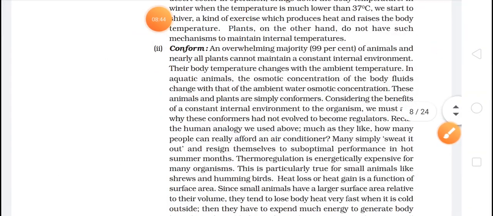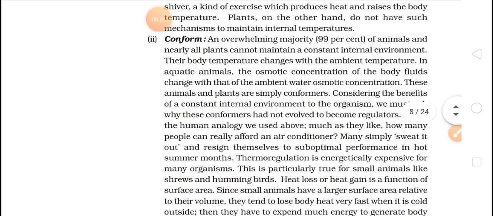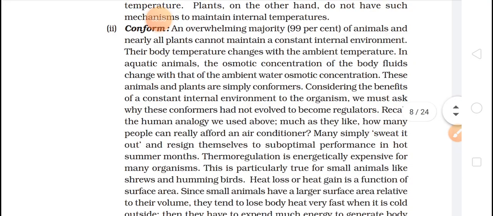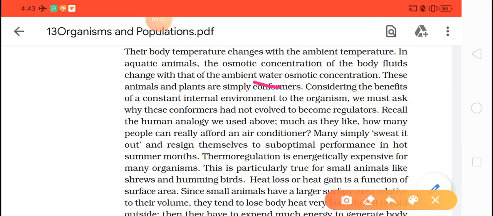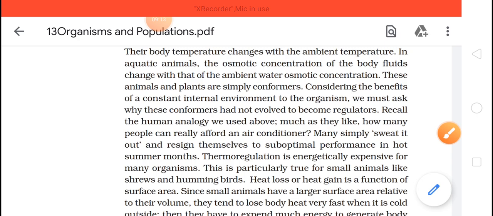That in aquatic organisms, as osmotic concentration is changing, they are changing their morphology, they are changing their forms also. So we can say that the water osmotic concentration is changing, so they are changing their body fluid concentration also and keeping it balanced.